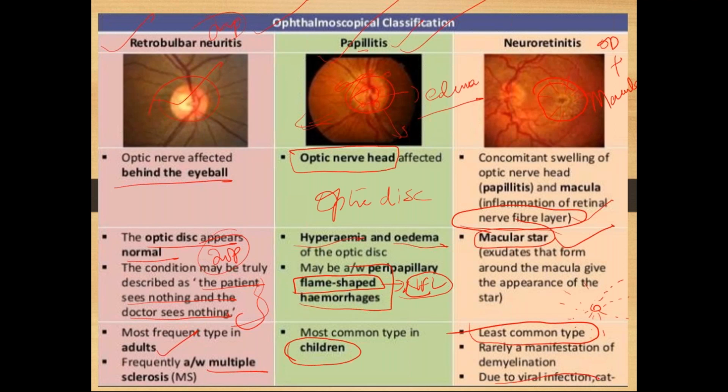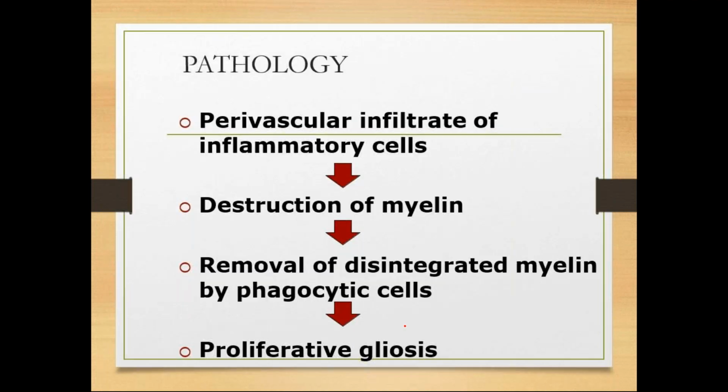Most commonly due to viral infections. So three types: retrobulbar neuritis, papillitis, and neuroretinitis. Retrobulbar neuritis is behind the eyeball, more common with adults, when the patient can't see anything and the doctor also can't see anything. Coming to papillitis, only the optic disc gets involved. This will be hyperemic, edematous, margins will be blurred, flame-shaped hemorrhages will be there, more common with children. Neuroretinitis, along with the disc, the macula also gets affected. You can see macular star in this. This is the least common type we see.